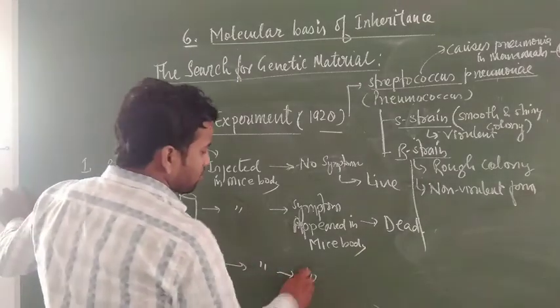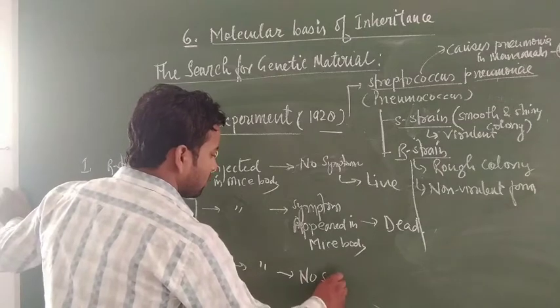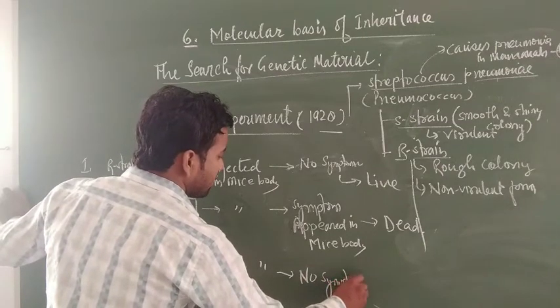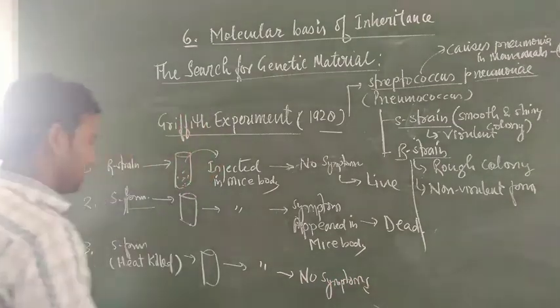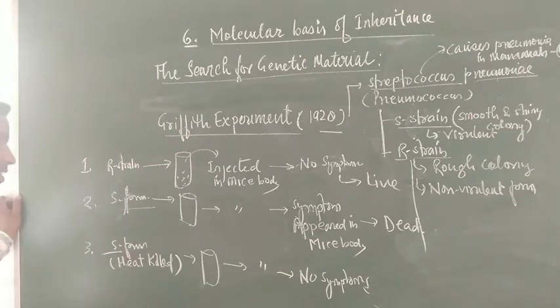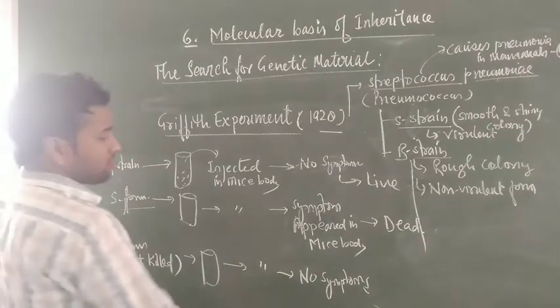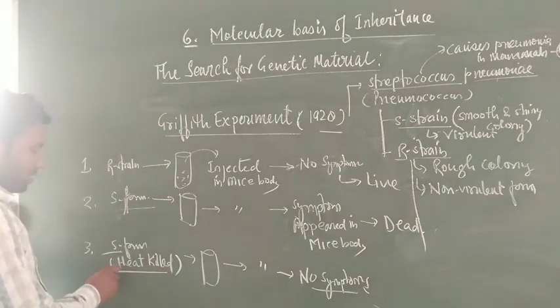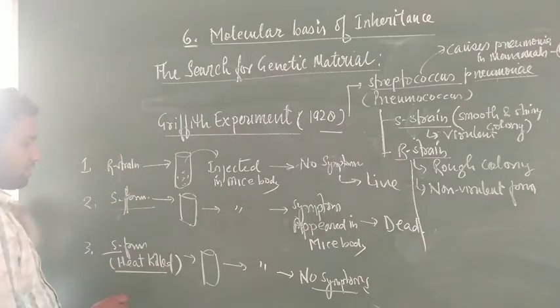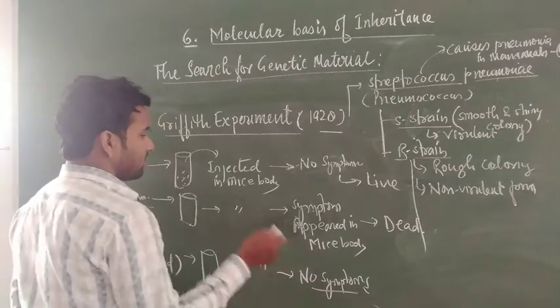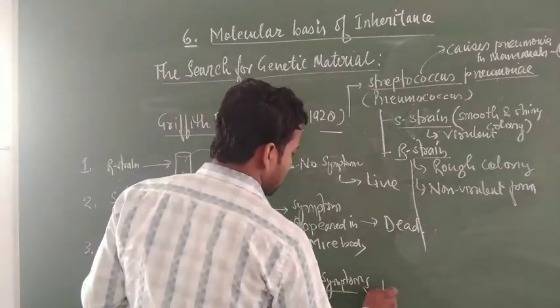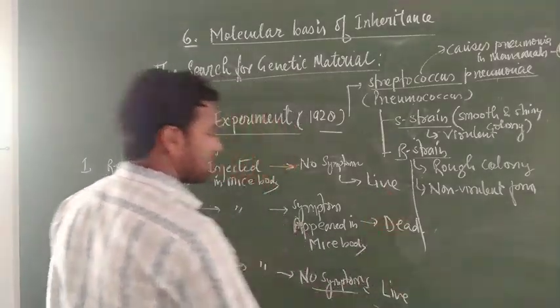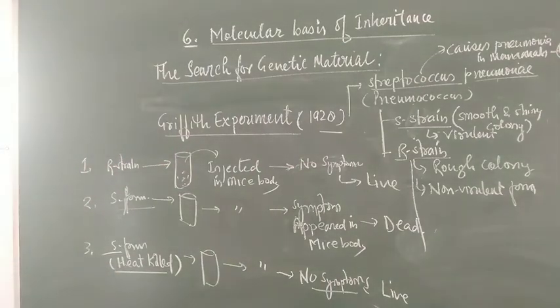No symptoms were observed in this case, because the S form is already heat killed and the bacteria have lost their vitality. If they enter the mice bodies, the mice live in this case. Okay, this was the third experiment of F. Griffith.